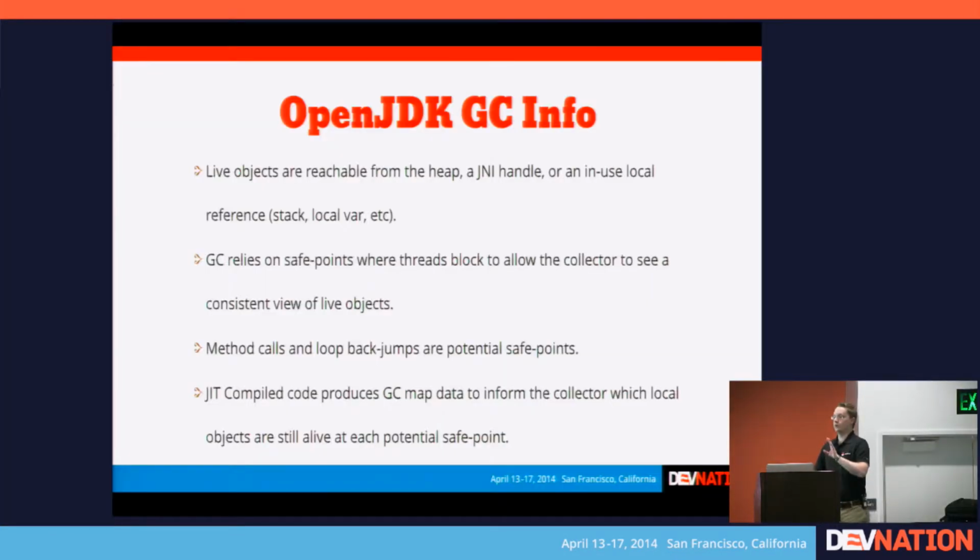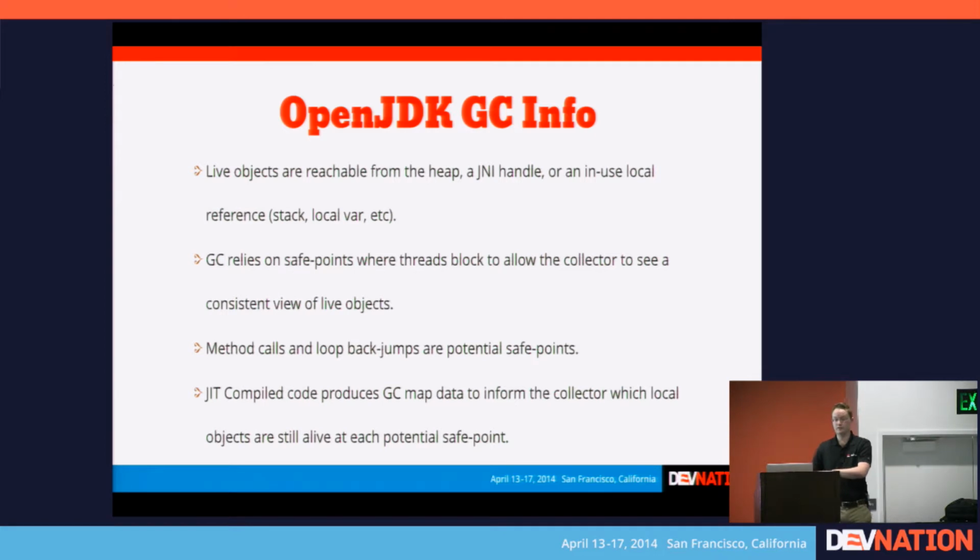And because of this, the garbage collector can't really know if the method that has been compiled down into native code, what things it's using. So there has to be some form of communication. So what OpenJDK does is it has this notion of what's called a safe point. And a safe point is where each active application thread can pause so that the garbage collector can do some final cleanup action. So that's the point in time at which the garbage collector knows all of these objects are now no longer around.